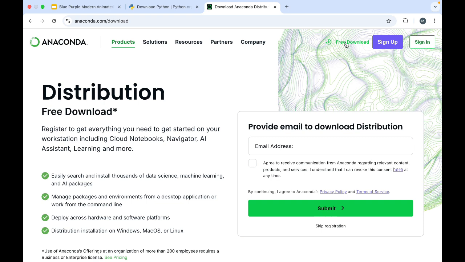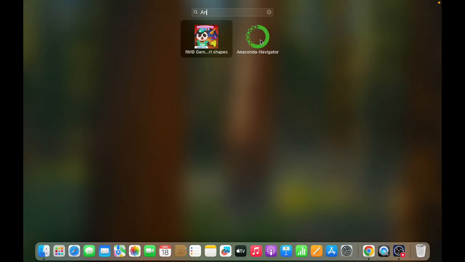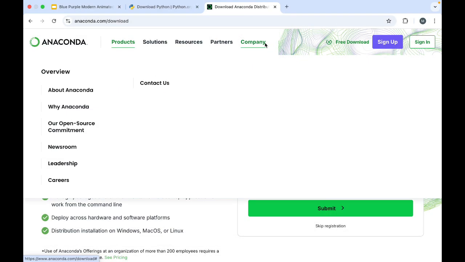So whatever your system is or your system preferences are, you are going to download it with that. And for the installation process, you are just going to follow the instructions. Okay, that's easy. Once you have downloaded and installed it, in your search bar you can type Anaconda Navigator. You just have to click on this Anaconda Navigator. It will take some time.